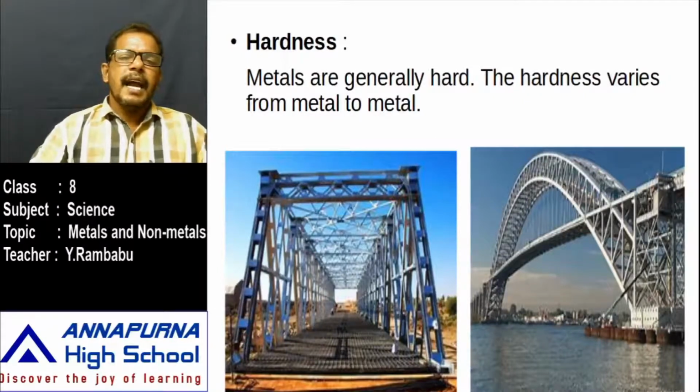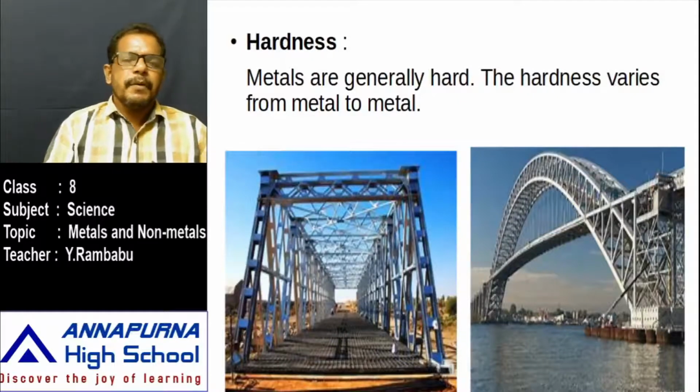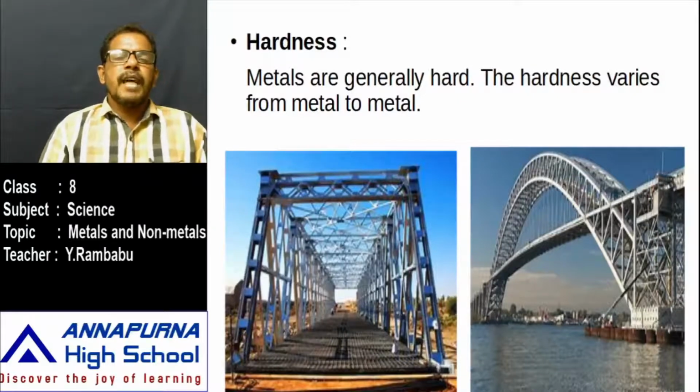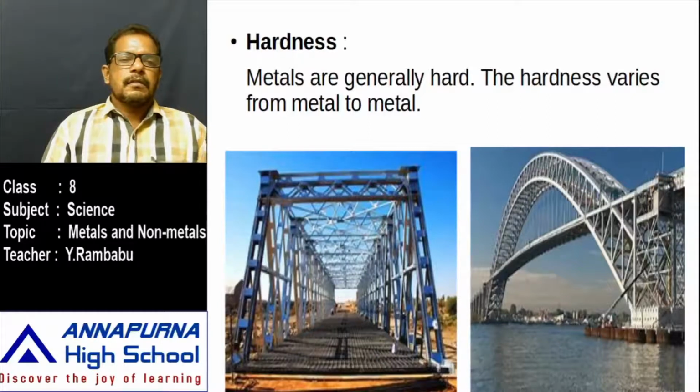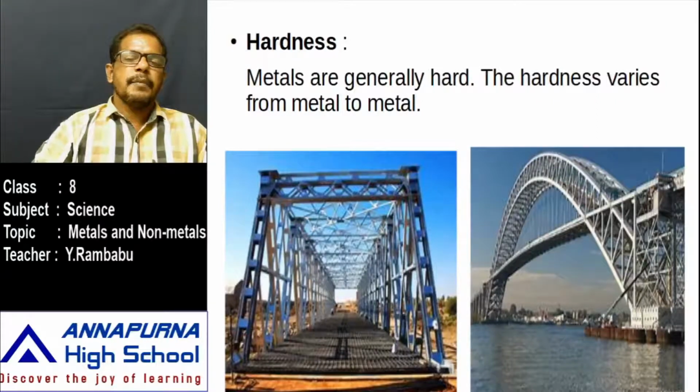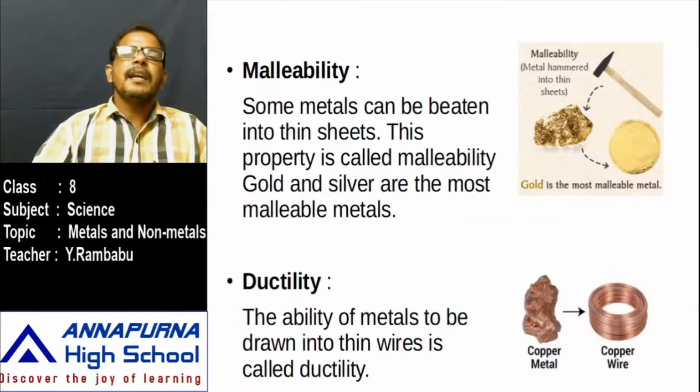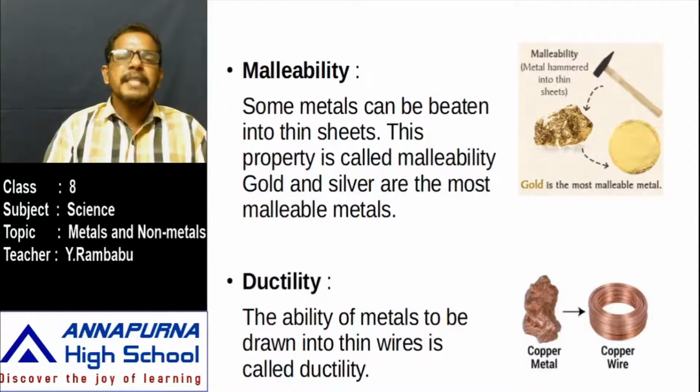Next, other important properties are malleability and ductility. Up to now, which properties have we learned? Luster and hardness. These are for metals, but for non-metals, these do not exist. Next, another important property is malleability. What is malleability? Simply take a metal object.